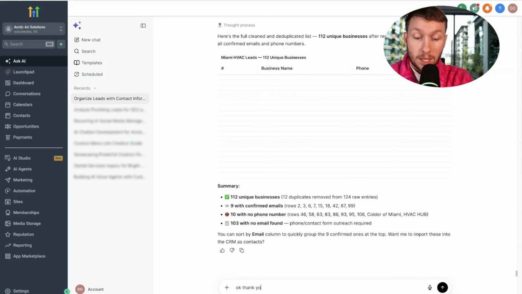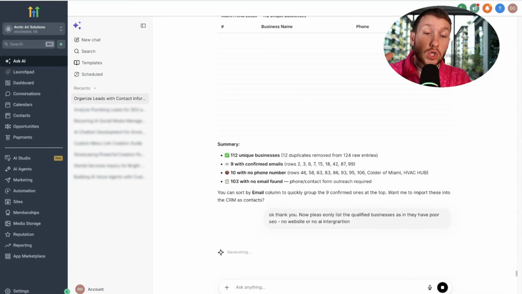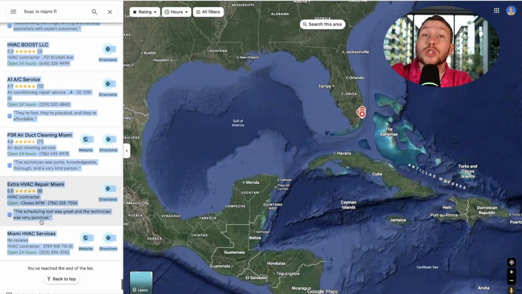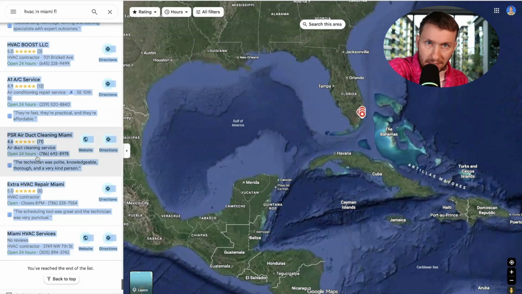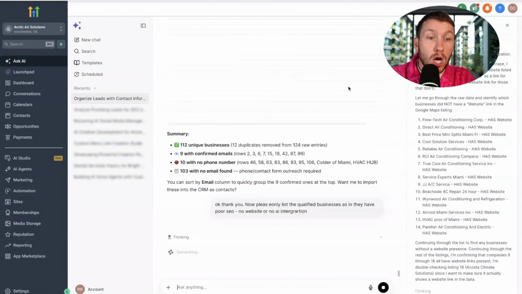So we now say, thank you, thanking the AI for its good work. Then we say, now please only list the qualified businesses, as in they have poor SEO. This is one thing: no website or no AI integration. This is so important because we now want to qualify and get rid of, using AI, all of the businesses that we don't want to help. Now, by the way, I don't mean that they're bad, but they're not qualified leads for us because they already have good marketing. We don't want to hit those people. That is why you're going to reach a lot of resistance.